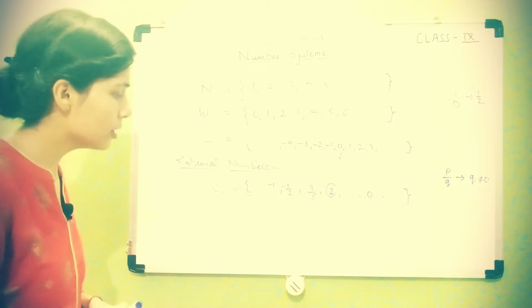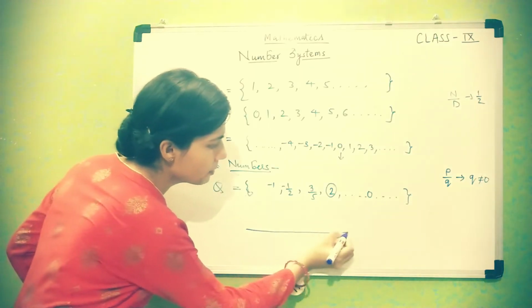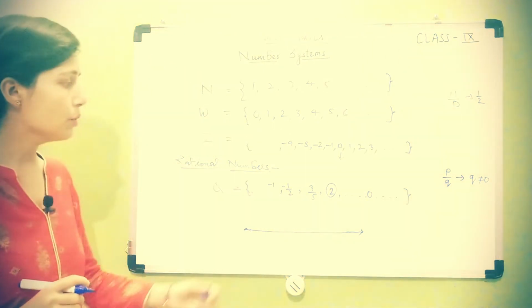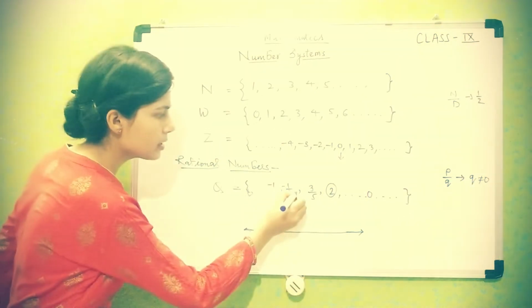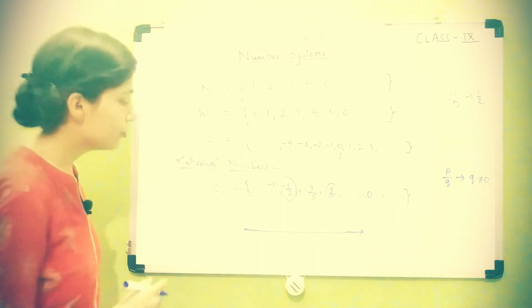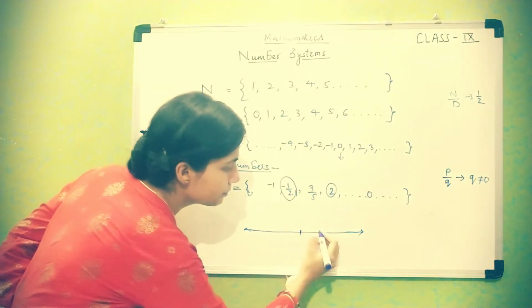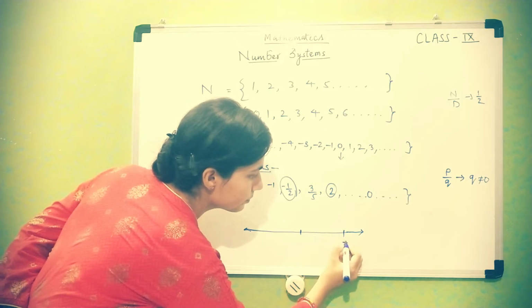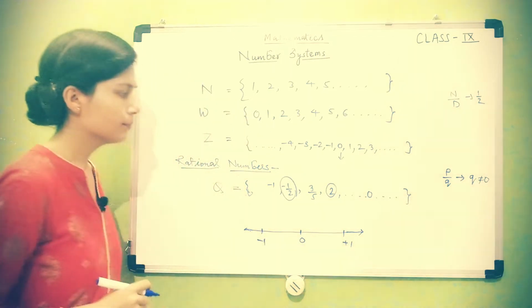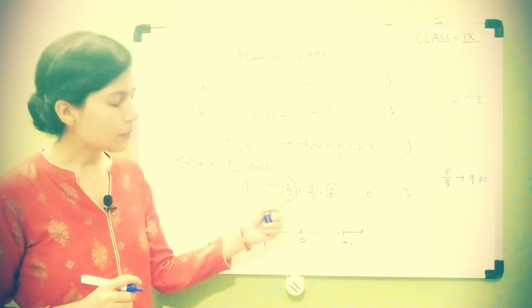You also have studied about rational number representation on number lines. So let's recall that. Take a number line like this. For example, you have to show -1/2 on the number line. So how will you do it? See here, the denominator is 2.